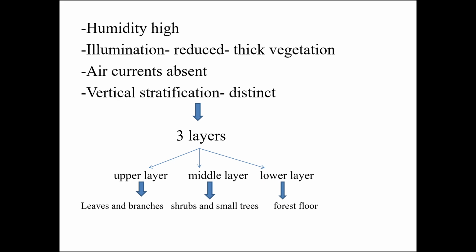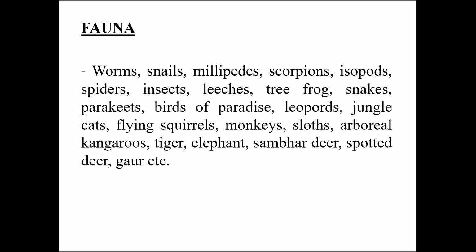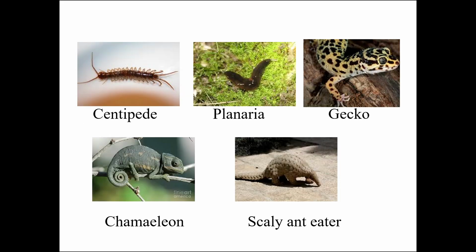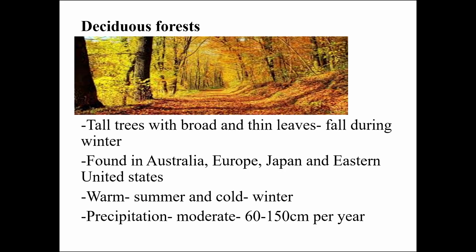And we can see three distinct vertical stratifications here. The upper layer includes the leaves and branches, the middle layer has shrubs and small trees, whereas the lower layer has the forest floor, nothing but the grasses. The fauna seen here are worms, snails, millipedes, scorpions, isopods, spiders, insects, leech, tree frog, snakes, parakeets, birds of paradise, leopards, jungle cats, flying squirrels, monkeys, sloths, arboreal kangaroos, tiger, elephant, sambar deer, spotted deer, gaur, etc. Then centipedes, planaria, gecko, chameleon, and scaly anteaters are seen in this type of forest.